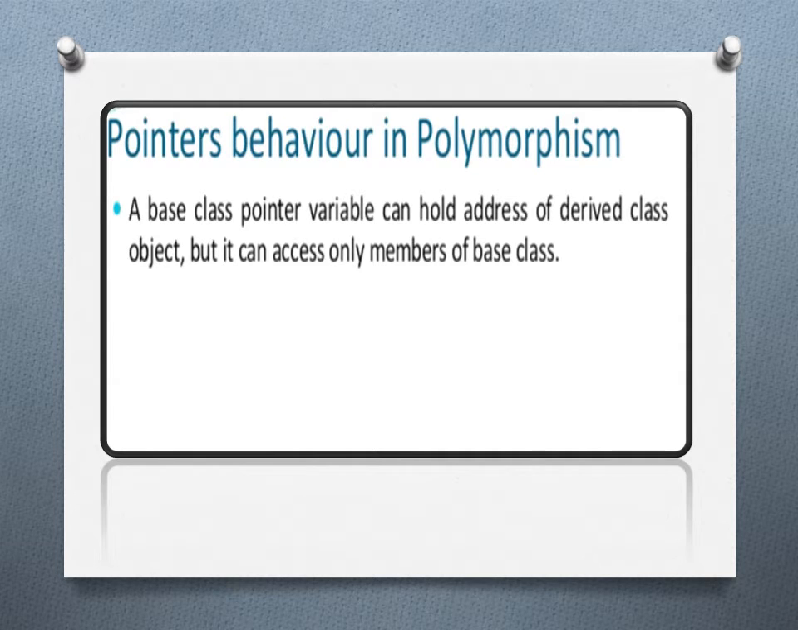Now the behavior of pointers in polymorphism. We'll see the actual role of pointers in polymorphism and how they perform. A base class pointer variable can hold the address of a derived class object, but it can access only members of the base class. So suppose there is a variable in the base class; it holds the address of the derived class object. The address of the object of the derived class is held by the pointer variable of the base class, but it can access only the members of the base class. Whatever members are there in the base class, only those are accessible by this variable.